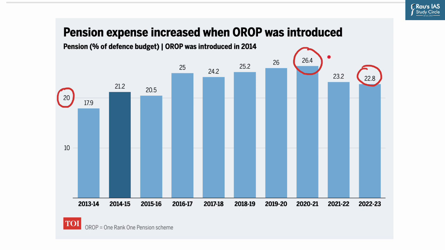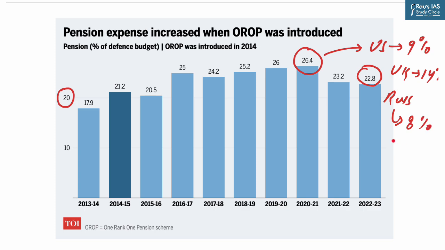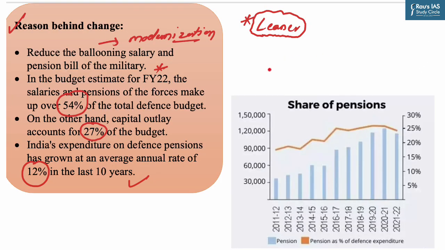Now, if you compare it to other armies, the US Army spends around 9% on pension, while the UK Army spends around 14% on pension, whereas the Russian Army spends around 8% on pension. So, a major chunk, that is more than 50% of the total budget, goes on pension and salaries. Thus, the process of modernization and acquisition of the Army, Air Force and Navy takes a back seat.